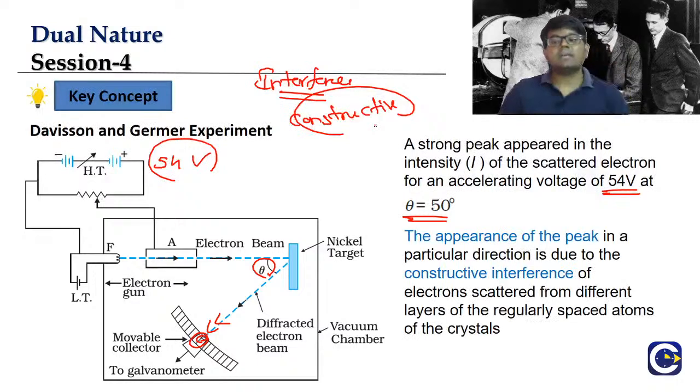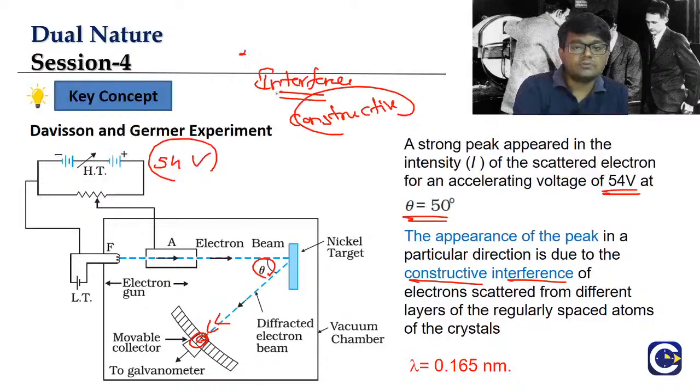So they didn't stop there. They understood that the peak value is because of the constructive interference of the scattered electrons, and they even measured using the diffraction equation. We will learn about the diffraction equation in the wave optics chapter. Here it is not required for us.